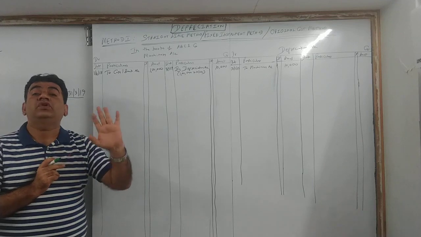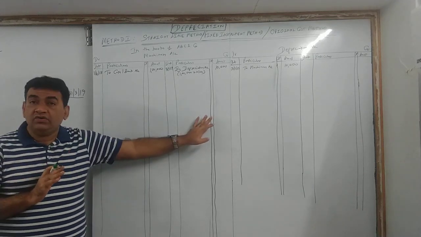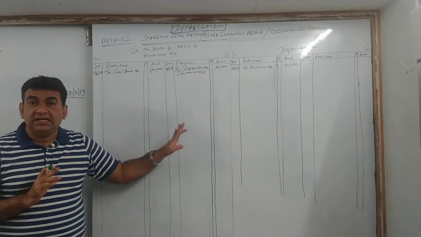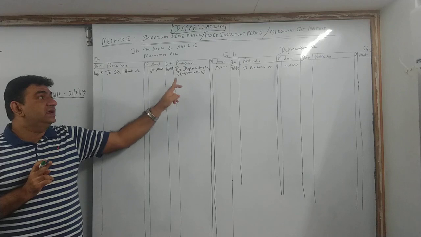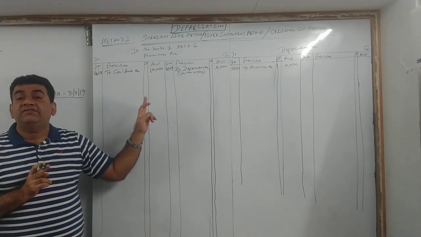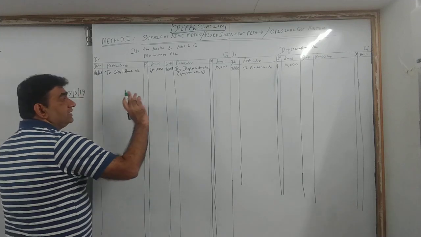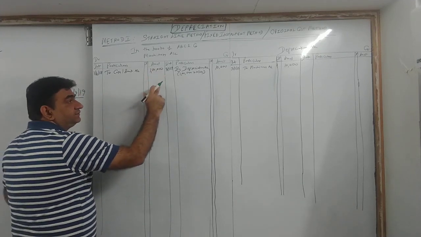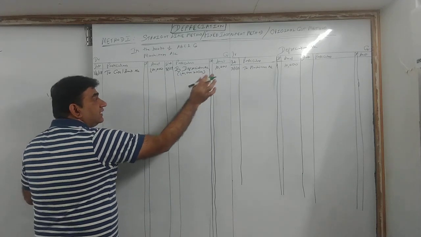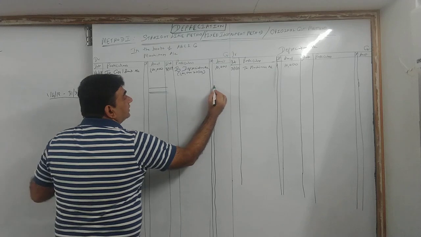Now I will close the account. There is nothing else. The first year is over. You cannot go to the second year without closing. Now what will you do? Listen. Machinery is an asset. It will have a balance. So look, balance it. Debit side 1 lakh. Credit side how much? 10,000. Leave 1 or 2 lines. Take the total.